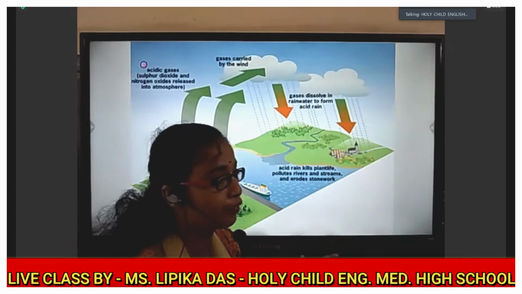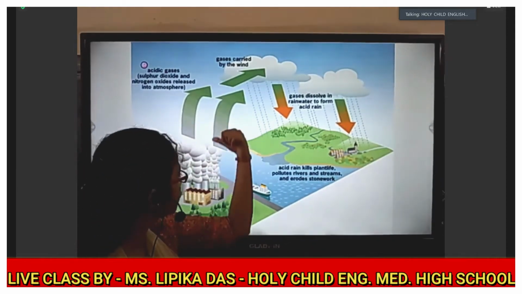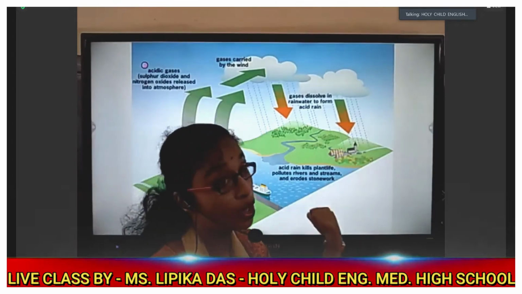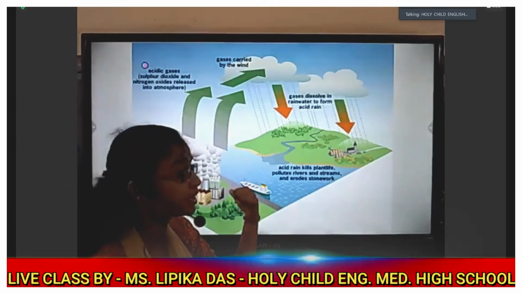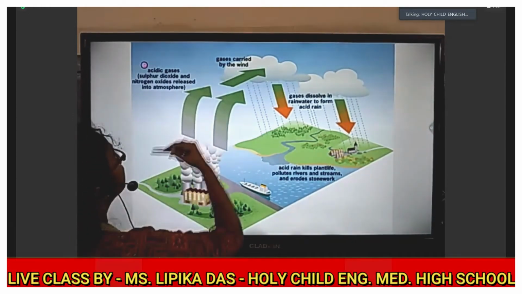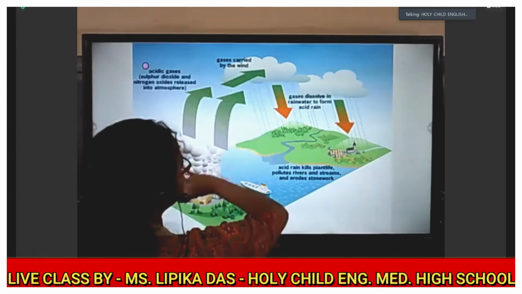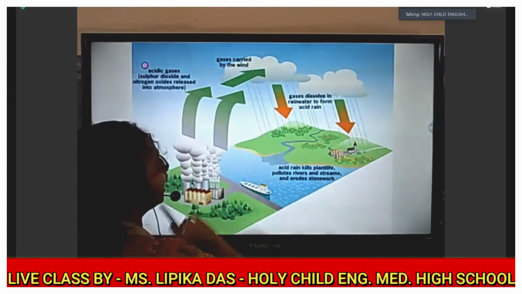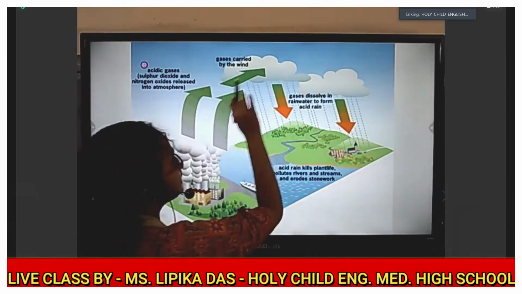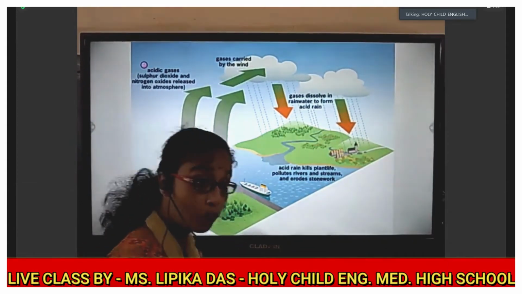In different factories, fossil fuels are used. Okay, and through this chimney, the smoke is given out. This smoke contains what? This smoke contains nitrogen trioxide and sulfur dioxide. And these gases are carried away by what? Carried away by wind. Okay, and when it rains, these gases mix with this rain and make the rainwater acidic.